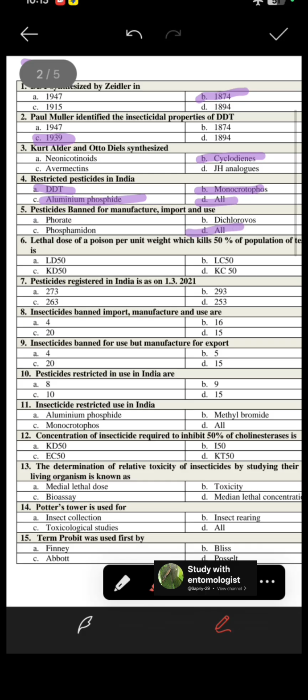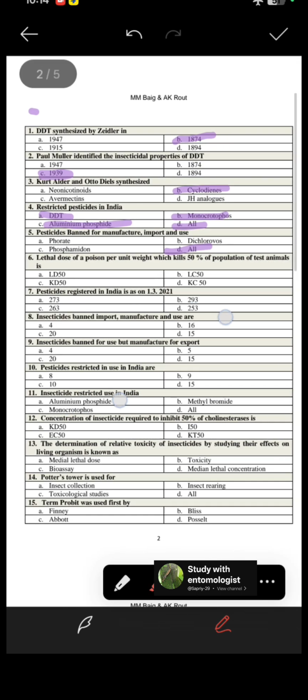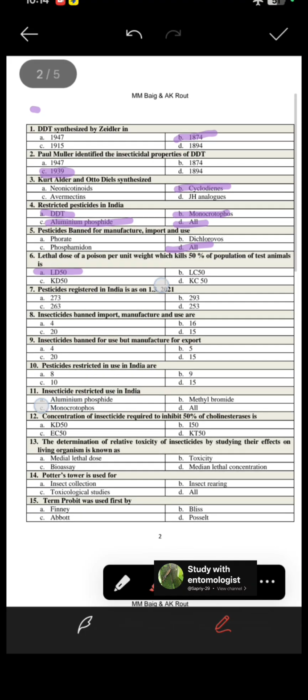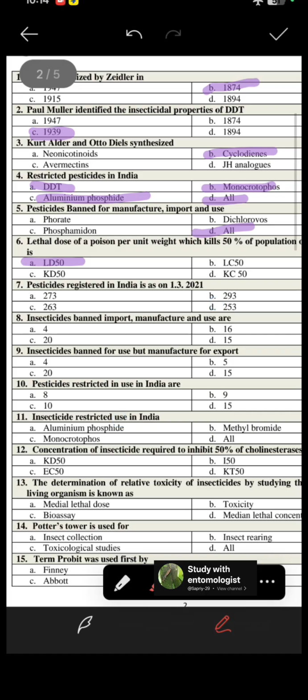Next question is, lethal dose of a poison per unit weight which kills 50% of the population of test animals is. This kind of lethal dose is known as LD50. If lethal concentration, then LC50. Likewise, knockdown doses are KD50 for synthetic pyrethroids and KC50 for their concentration. Next question is, pesticides registered in India as on 1/3/2021. So the answer is 293.